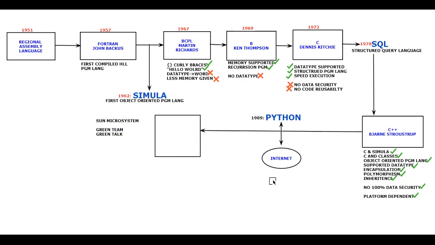As I told, by the 1990s itself, the internet came into the market. When the internet came into the market, what was the idea of Sun Microsystems? Let us make our devices smart. In other words, let us make the TV smart. The TV should have an internet connection, or the remote should have an internet connection. The camera should have an internet connection. That was the idea of Sun Microsystems, and they also got a project with respect to that.